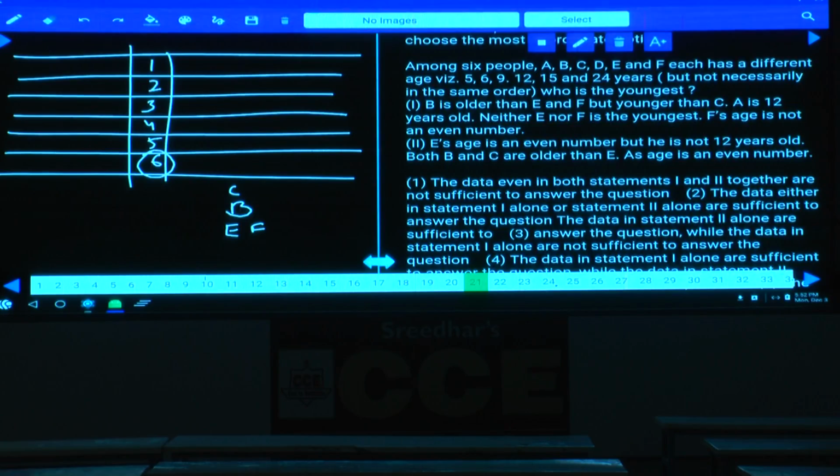And next one, A is 12 years old. Next one, neither E nor F is the youngest. E cannot be youngest. And now, how many persons are there in total?